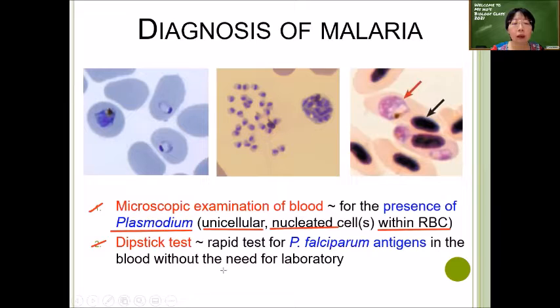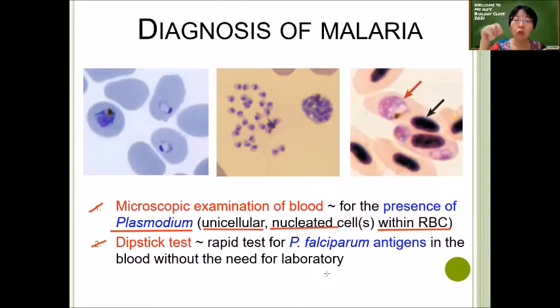Dipstick test is a rapid test for Plasmodium falciparum antigens in the blood without the need for laboratory. That means to say, if we don't have the lab, we don't have the microscope facilities, and we don't have the specialists who know how to use a microscope and know how to make the slide and know how to view it and identify and diagnose the Plasmodium, then we need to do dipstick test.